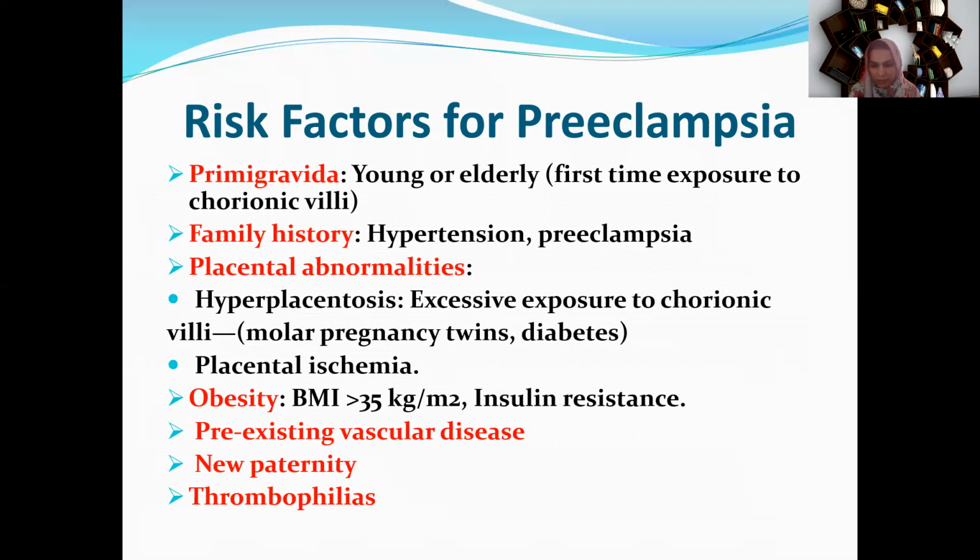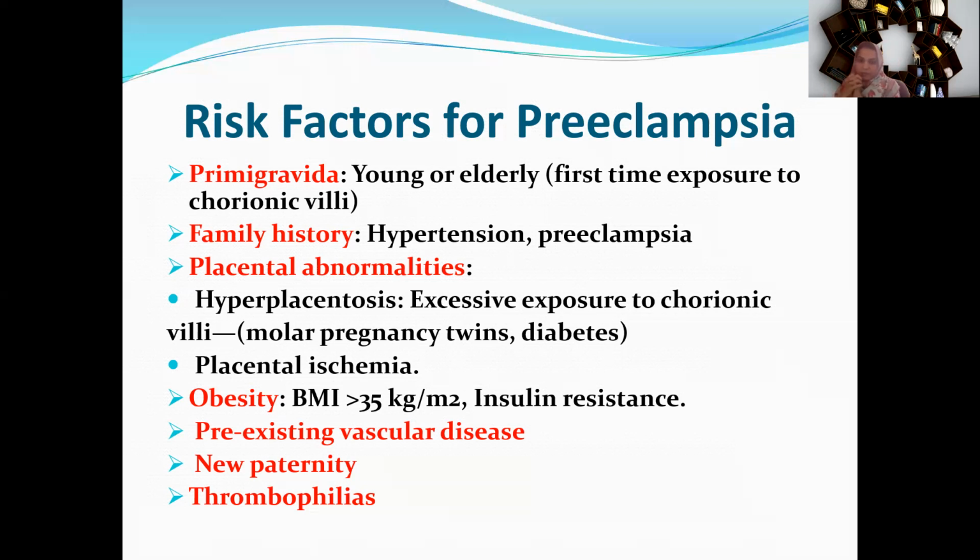Again, in a diabetic mother the baby is big. At that time the exposure to the chorionic villi will be more as the size of the placenta is bigger, and the patient is at high risk of preeclampsia. Then placental ischemia may lead to preeclampsia.